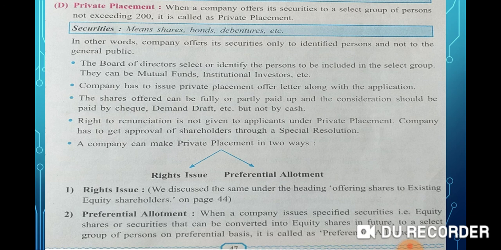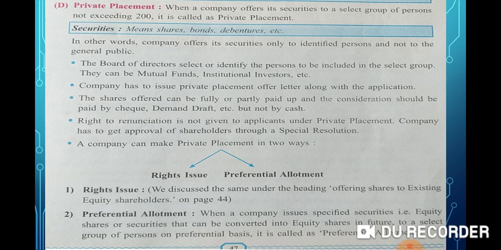Here securities include shares, bonds, debentures, etc. In other words, the company offers its securities only to identified persons and not to the general public like employees, directors, members of the company. The board of directors selects or identifies the persons to be included in the select group. They can be mutual funds, institutional investors, etc.